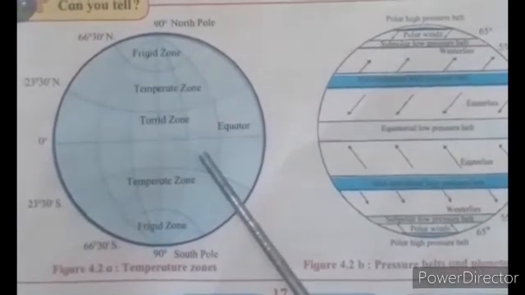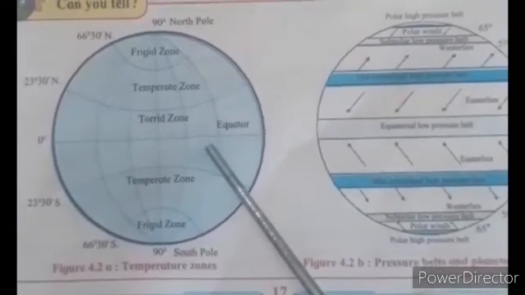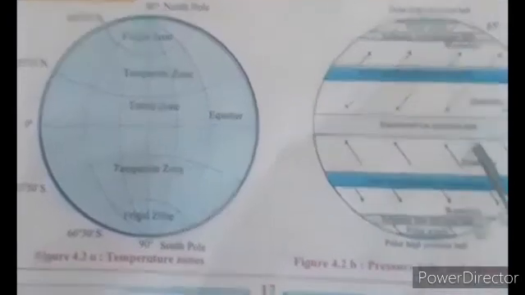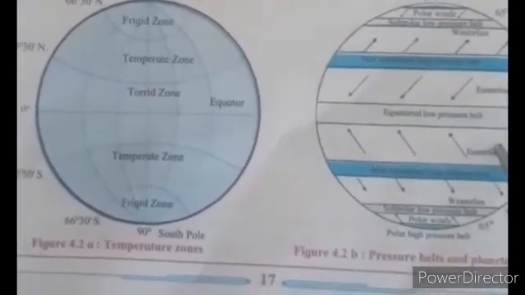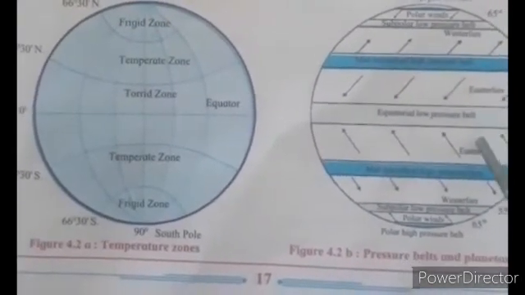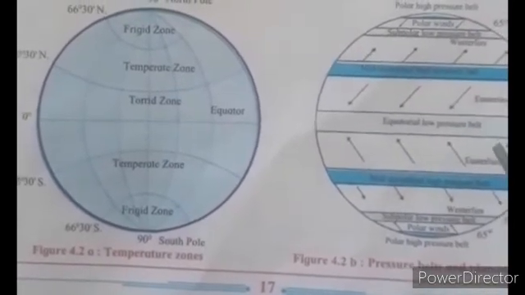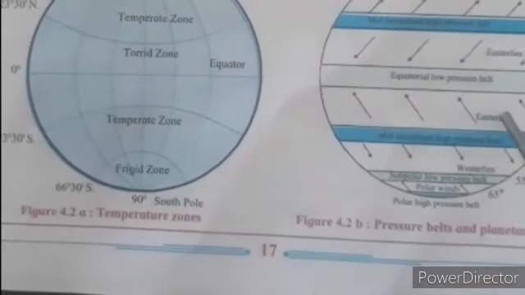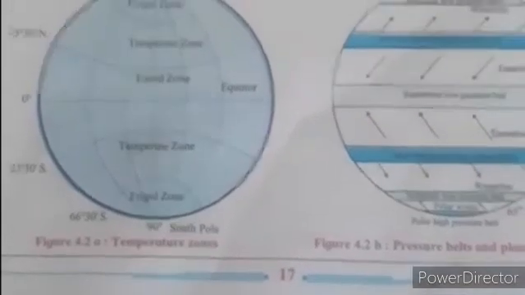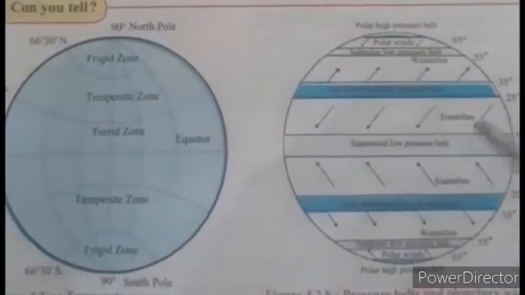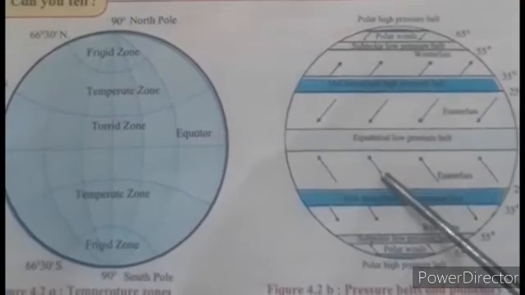The uneven distribution of temperature affects the distribution of air pressure. This leads to the formation of low and high pressure between the equator and the poles.